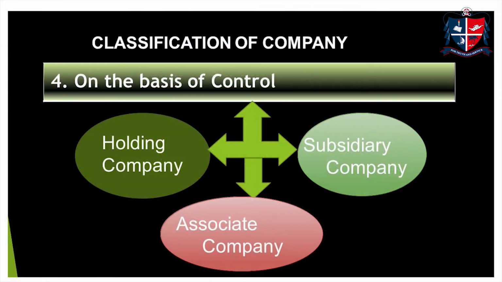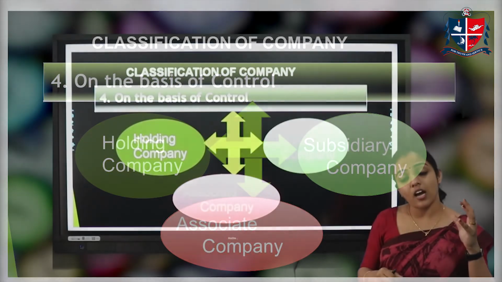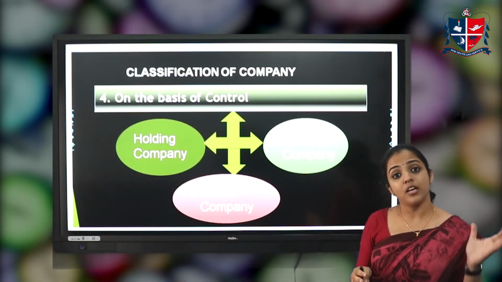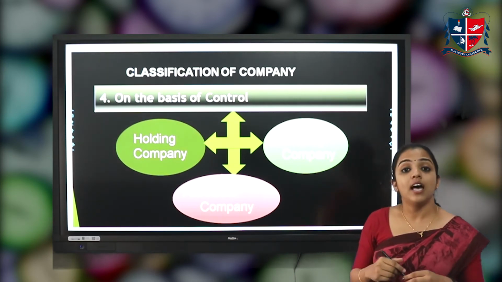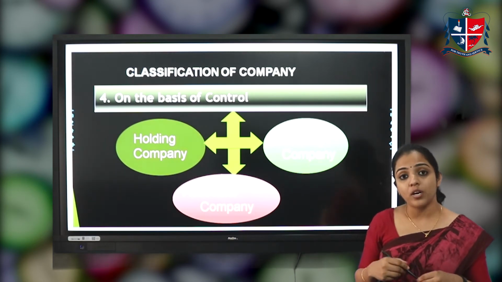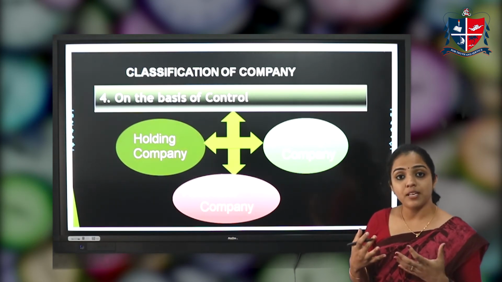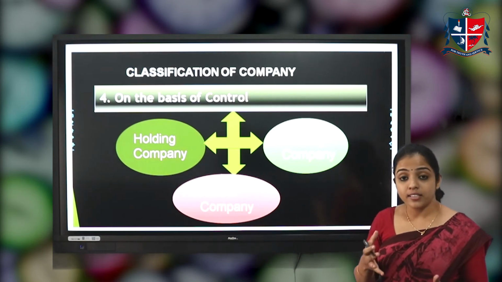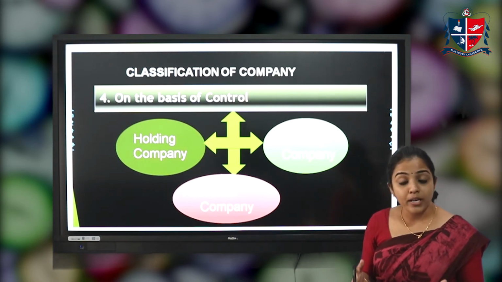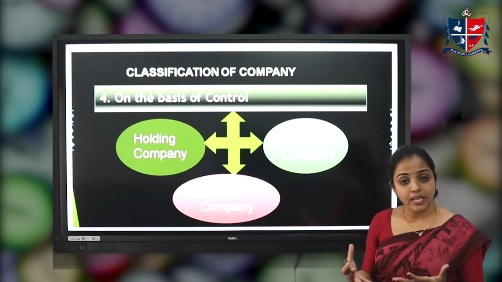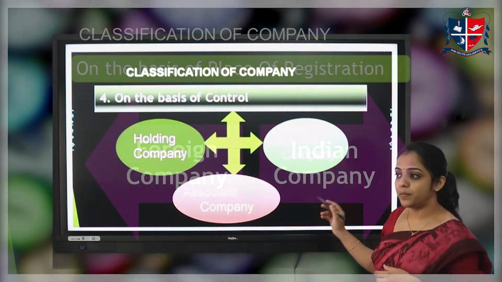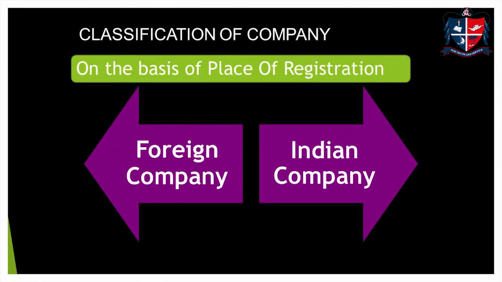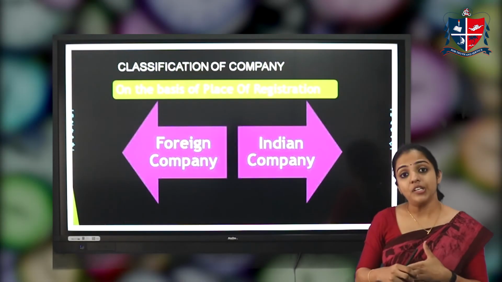The next one is the subsidiary company. A subsidiary company is one in which the affairs of the company are under the control of some other company. Such a company is called a subsidiary company. The next one is the associate company. An associate company is one in which another company has a substantial interest, more than 20% of the share capital of the company. Such a company is called an associate company.